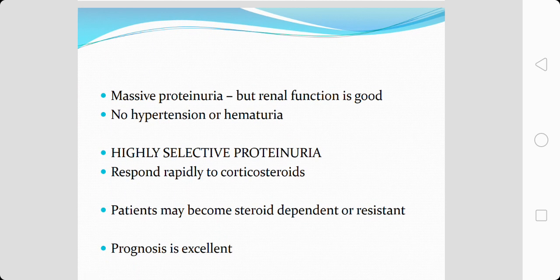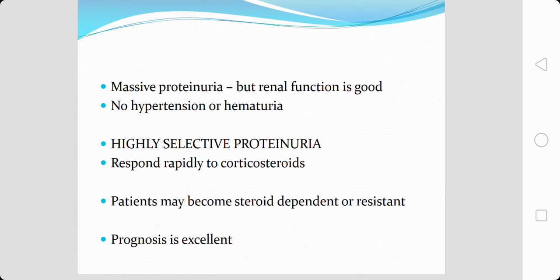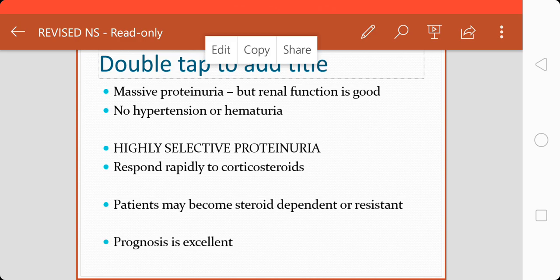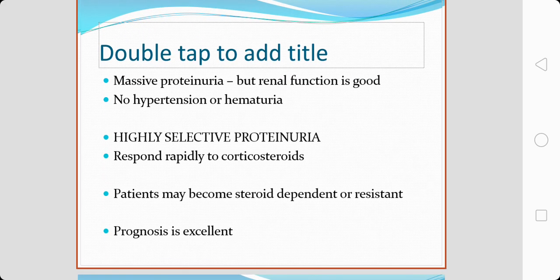In minimal change disease, patients can have massive proteinuria, but the renal functions are quite good and they usually don't present with hypertension or hematuria.